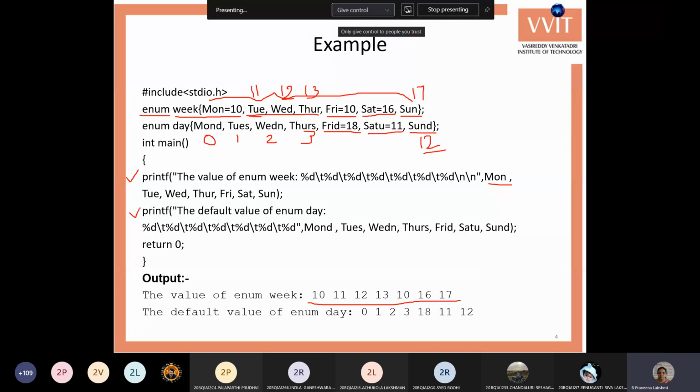And the second printf prints all the values in the day enum. It is 0, 1, 2, 3. Then Friday is 18, next Saturday is 11, and Sunday is 12. Like this, we just use the names irrespective of the values. For that we can use the enums.